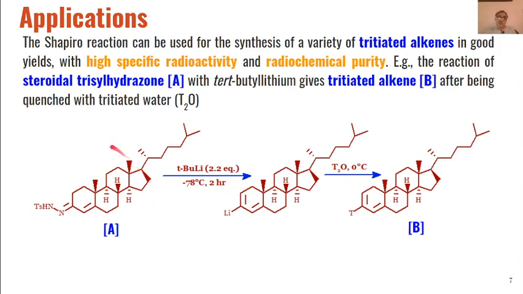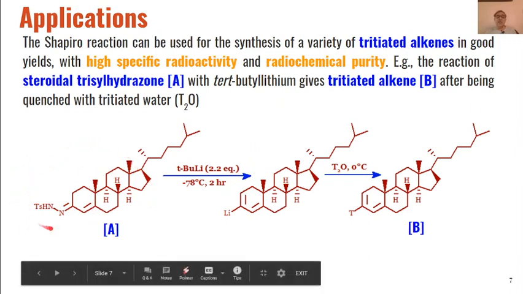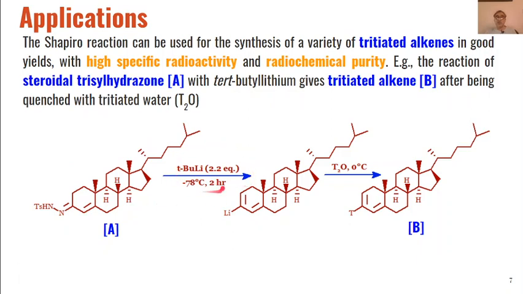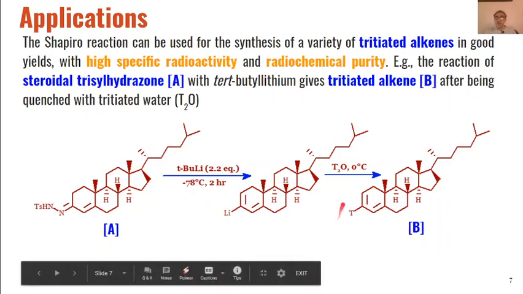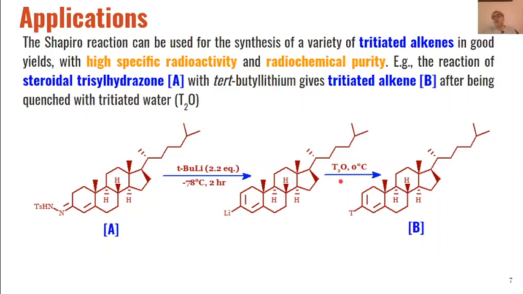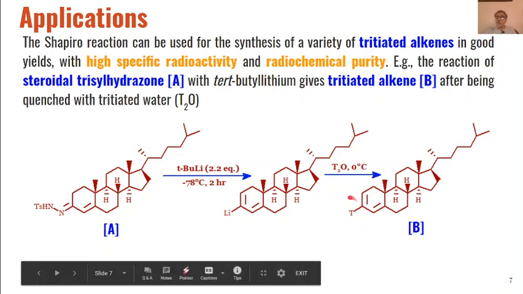For example, when this tosyl hydrazone of this steroid is reacted with tert-butyllithium at -78 degrees centigrade, first we will get this vinyl lithium, and when this is reacted with T2O, that is isotopically labeled water, we can say tritium water, then tritium will get attached to this position in place of lithium.